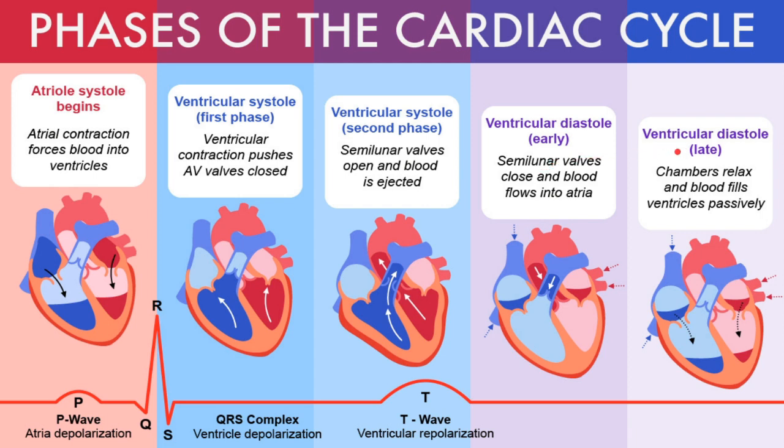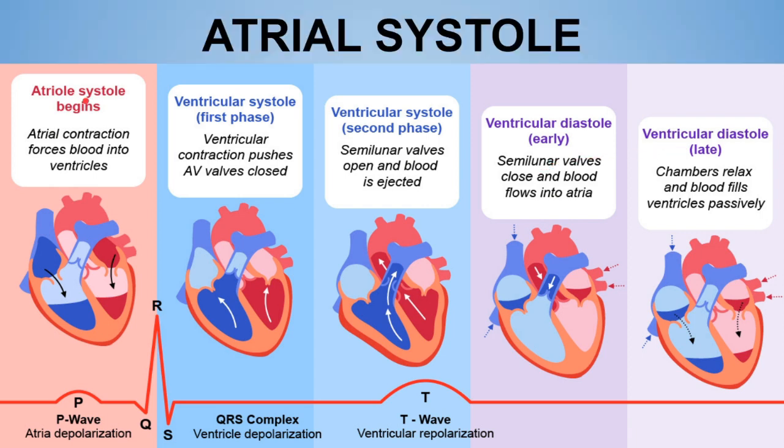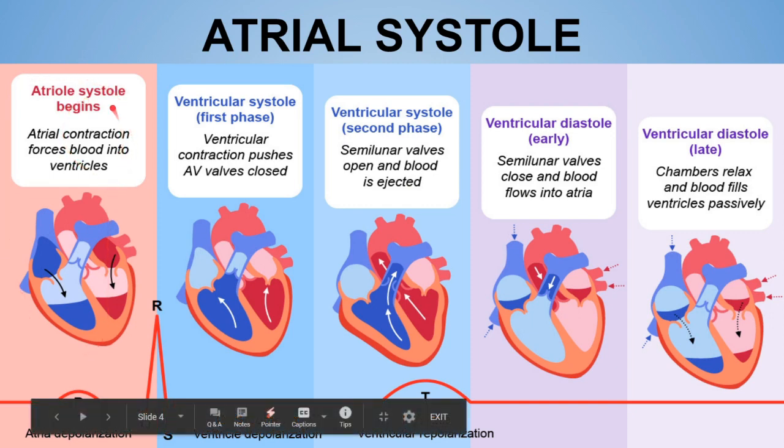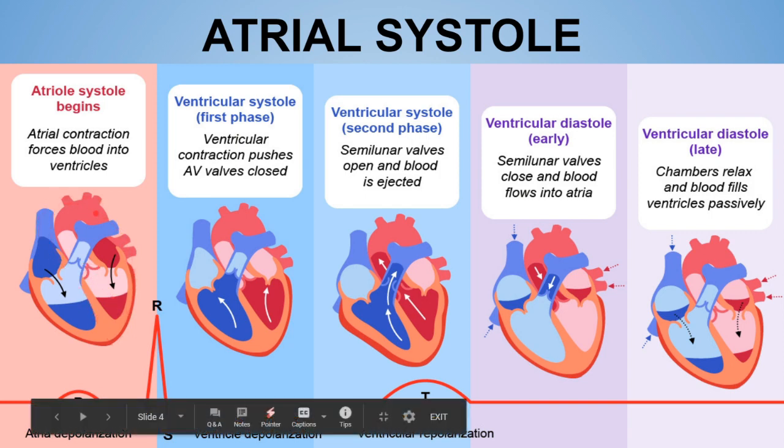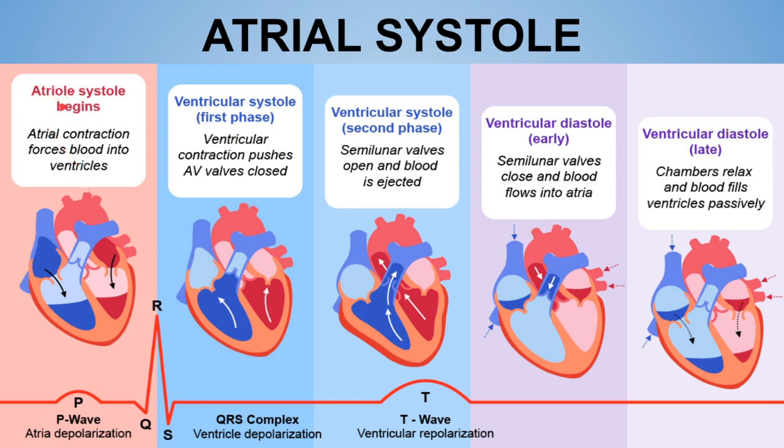We'll discuss this. First of all, we have the atrial systolic phase. As you can see over here, this is the atrial systolic phase. This is the mitral valve, or we can say the atrioventricular valve, and this is the semilunar or the aortic valve. This is the left side of the heart, and we'll talk about this left side. Now what happens in the atrial systolic phase?